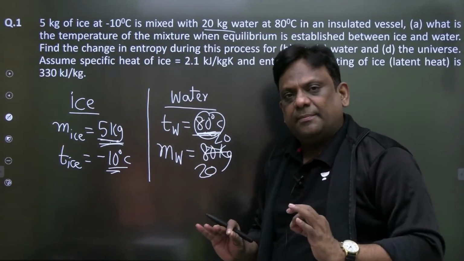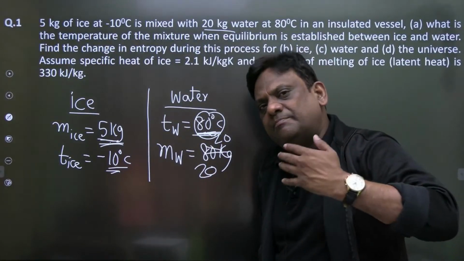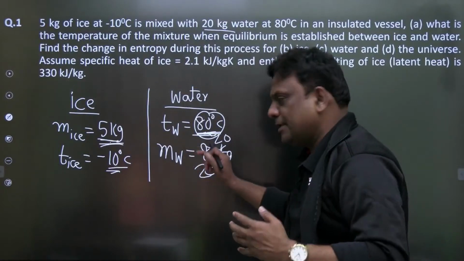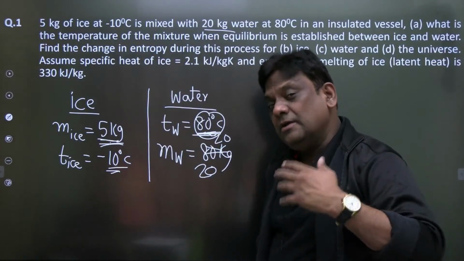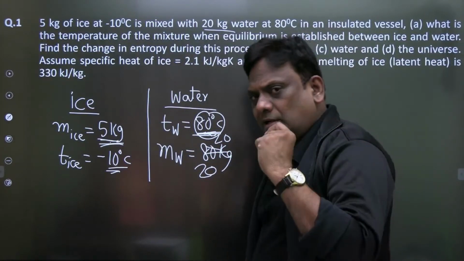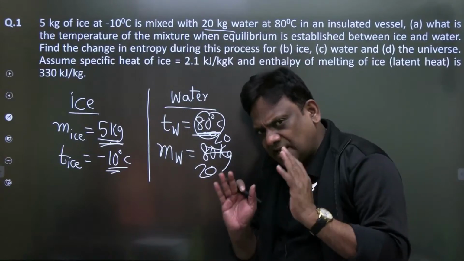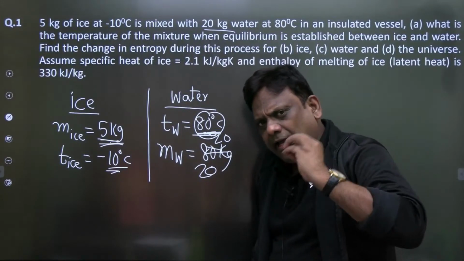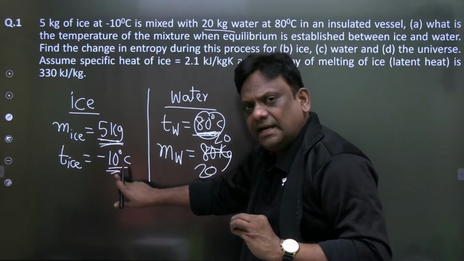So what is the equilibrium temperature? Heat lost by water, which is at high temperature, should be equal to heat gained by ice. Now understand carefully, ice is at minus 10 degrees centigrade.